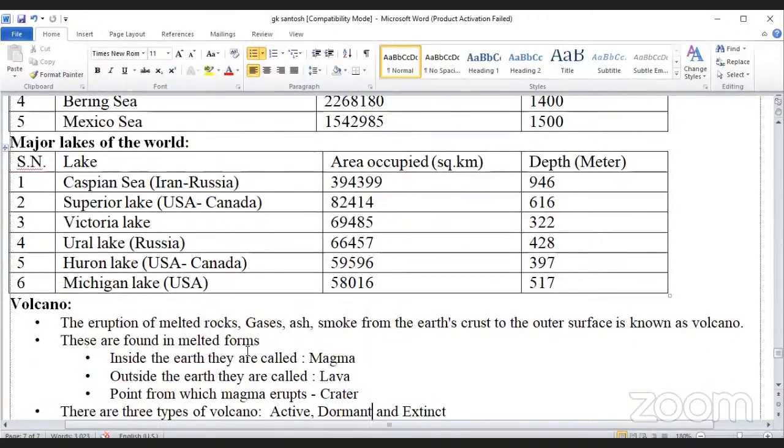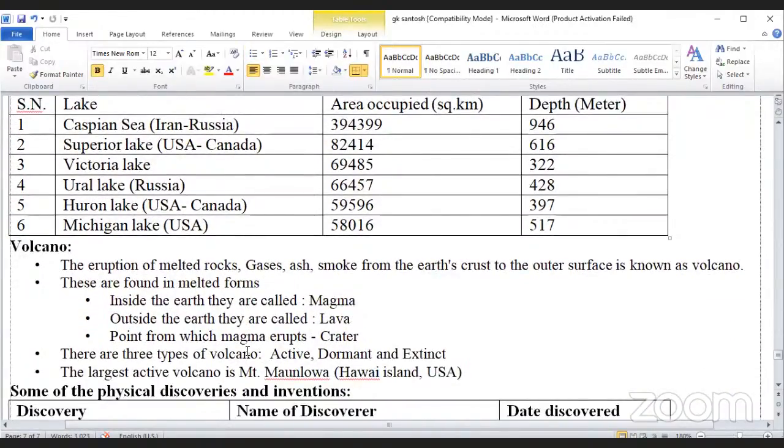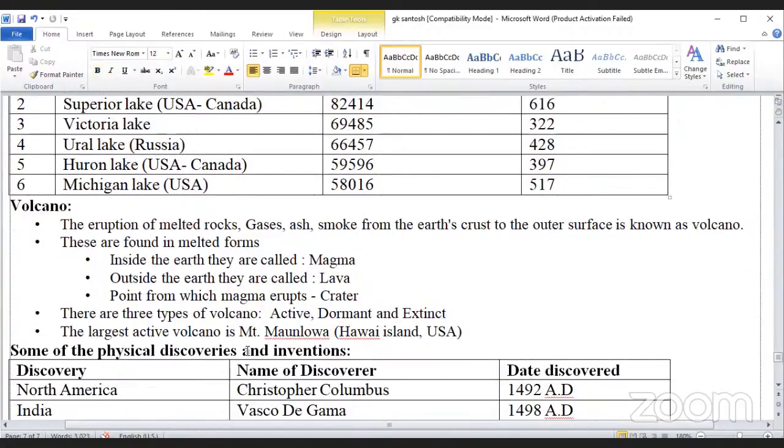About volcanoes. The eruption of melted rocks and gases as smoke from the earth close to the outer surface is known as a volcano. They are found in melted form. Inside the earth they are called magma. Outside the earth they are called lava. When the magma erupts, it forms a crater. There are three types of volcano: active, dormant and extinct. The largest active volcano is Mauna Loa, Hawaii Island, USA.